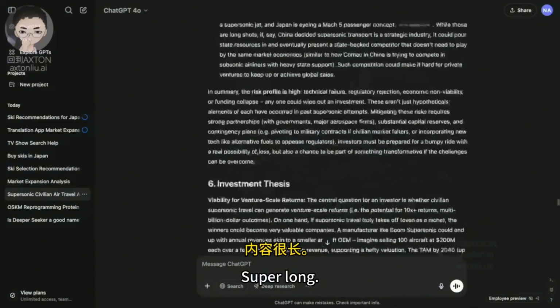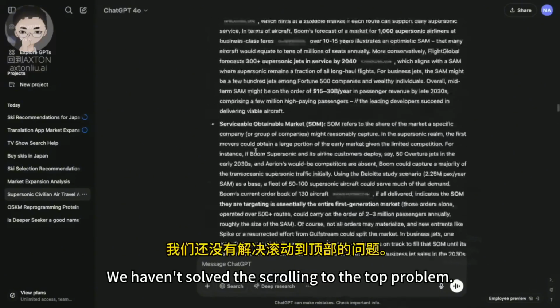Nice. Super long. Very, very long. We haven't solved the scrolling to the top problem.